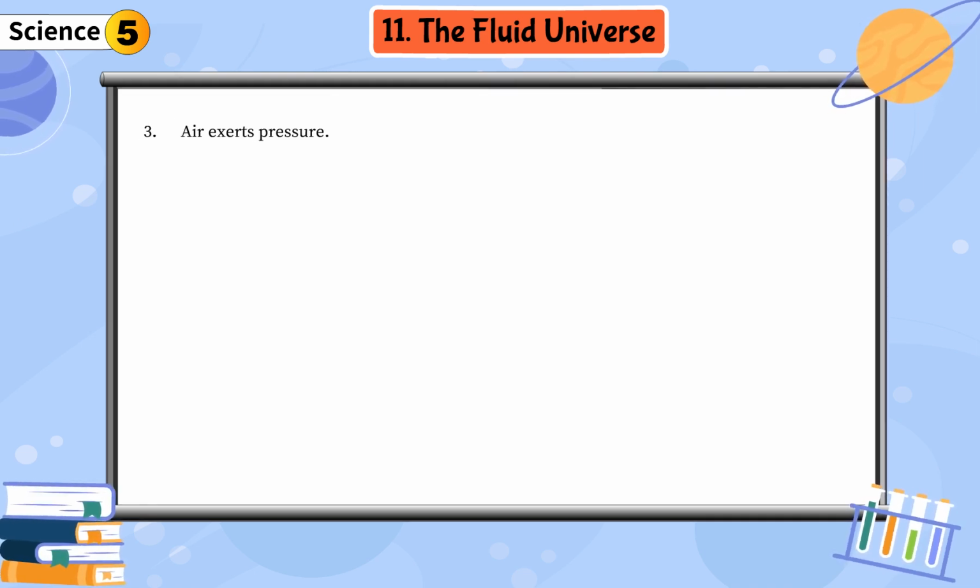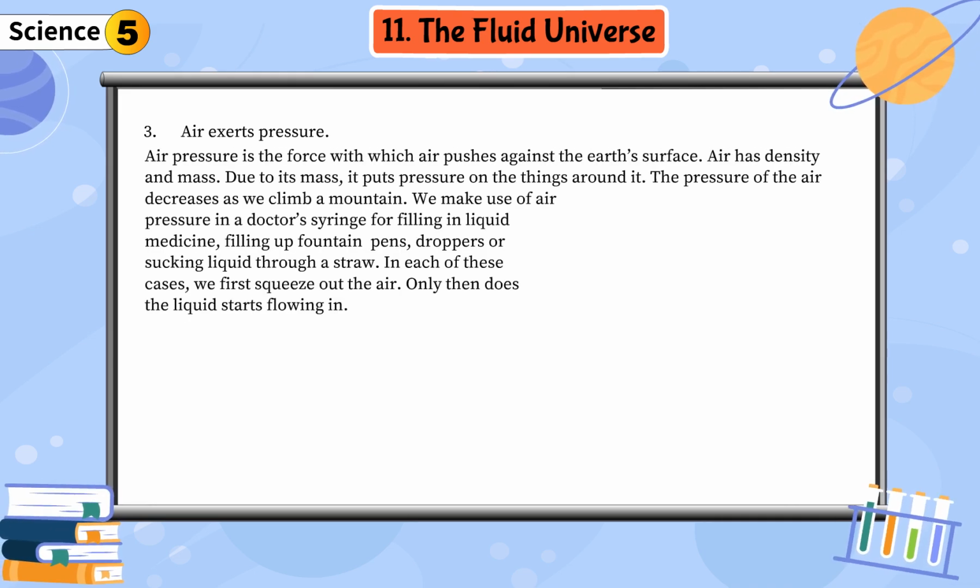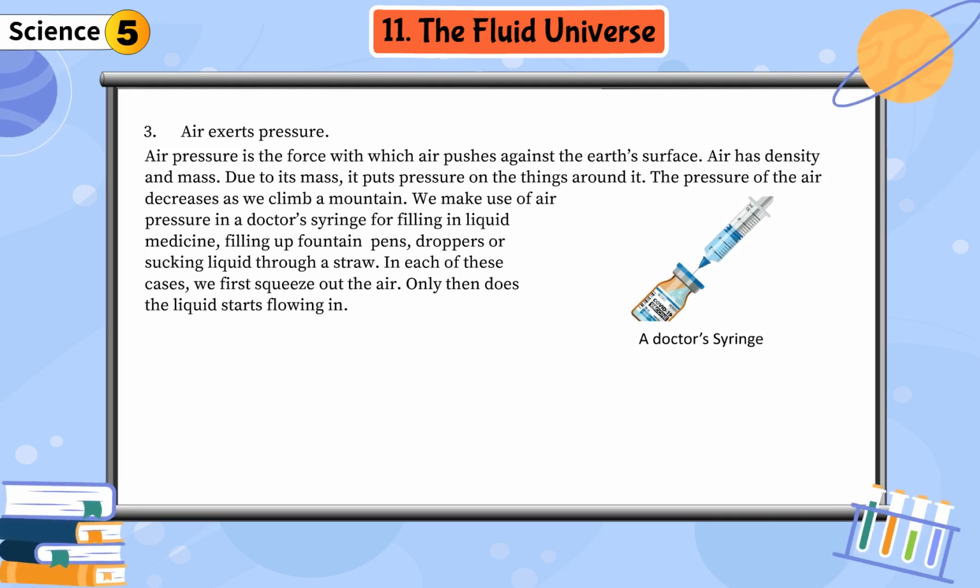3. Air exerts pressure. Air pressure is the force with which air pushes against the Earth's surface. Air has density and mass. Due to its mass, it puts pressure on the things around it. The pressure of the air decreases as we climb a mountain.